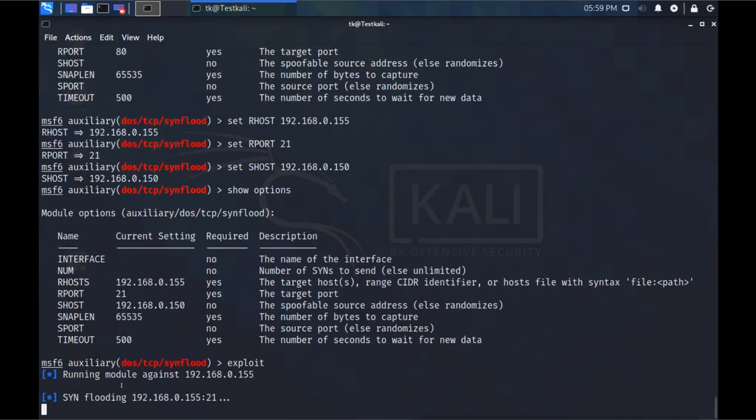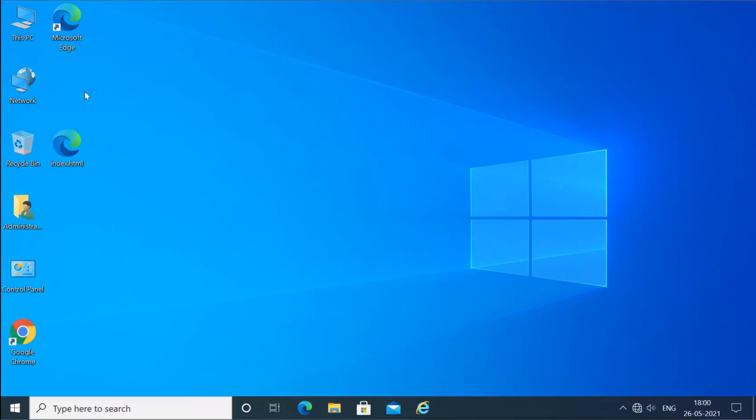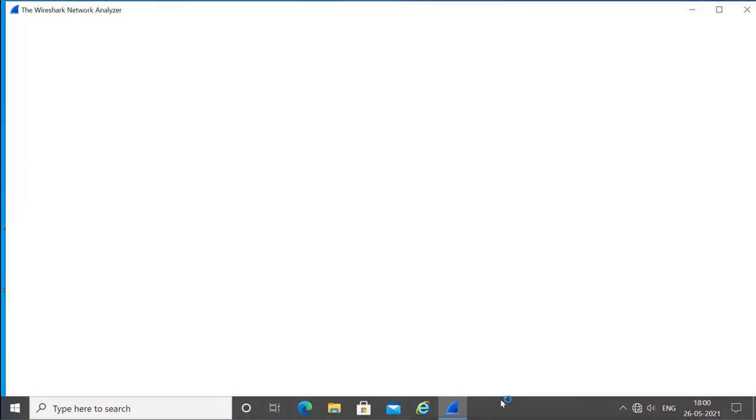And now our machine is trying to send the SYN flooding requests. It is trying to flood the other machine with SYN requests on port number 21. Now let's see what is happening on the Windows 10 machine. This is my Windows 10 machine and it has been attacked. I will try to use the Wireshark sniffer. If the attack goes on, this machine will get slow, and finally it will hang.